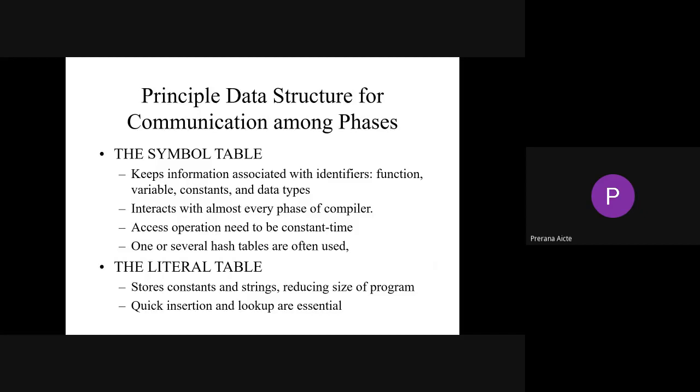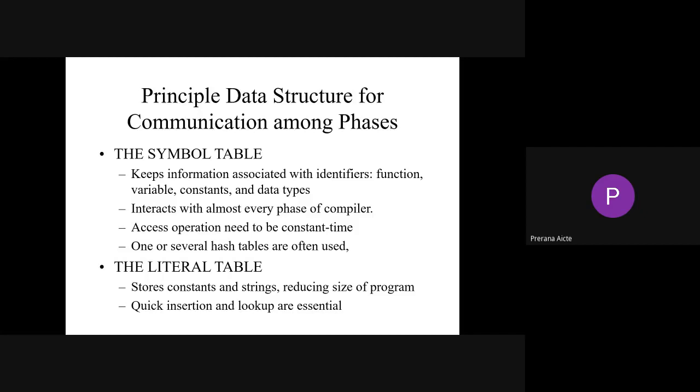Here we can have one or several hash tables, often used for your functions and all. And coming towards your literal table, it stores constants and strings, which helps us to reduce the size of your program. So we are able to do quick insertions and lookups for this literal table.